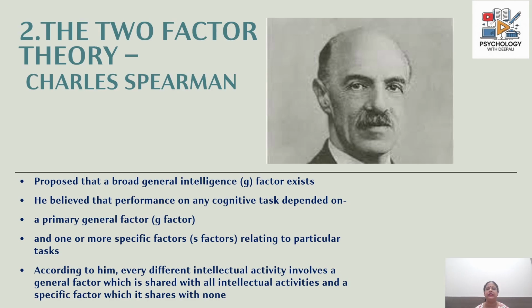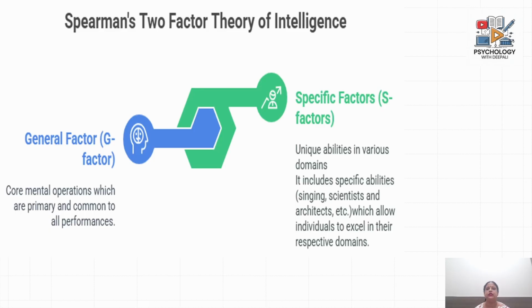And along with this G factor, there are certain specific factors which are related to particular tasks. So according to Spearman, every different intellectual activity involves a general factor which is shared with all other intellectual activities, which is in common, and a specific factor which is different from and has nothing in common with the other intellectual activities. So, the general factor is a core mental operation which is primary and common to all performances. So, no matter what intellectual performance we are talking about, at the base of it, at the root of it, we have this general factor.